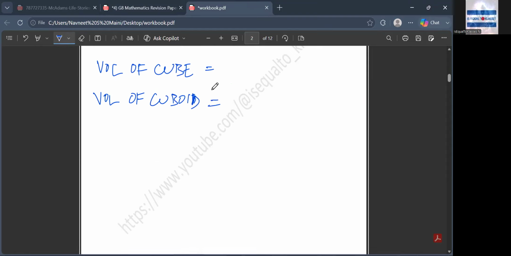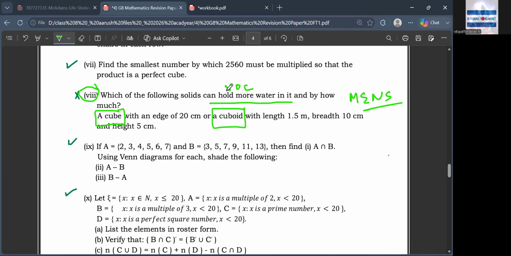Even if it is not there, just try to understand: volume of a cube is L cube, and volume of a cuboid is length into breadth into height. Any doubt? Today or tomorrow you'll have to do these kinds of questions. So just try to understand. Whenever they ask you about holding of water, it is always a question of volume.